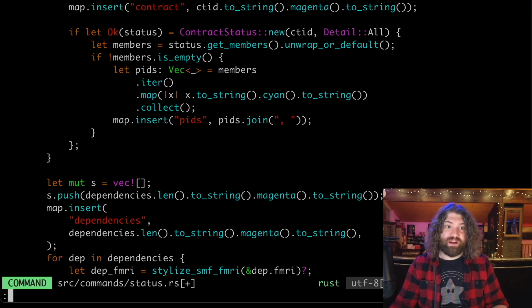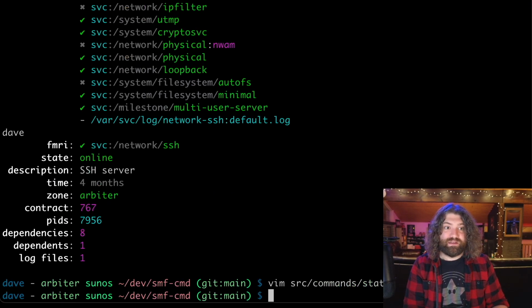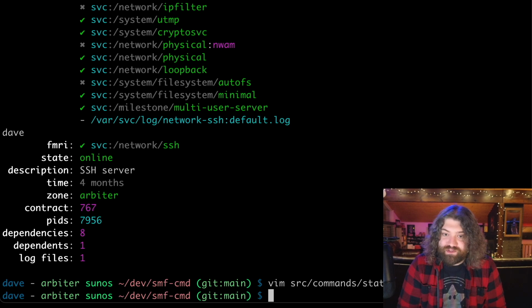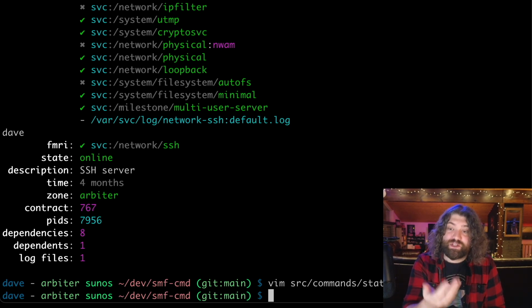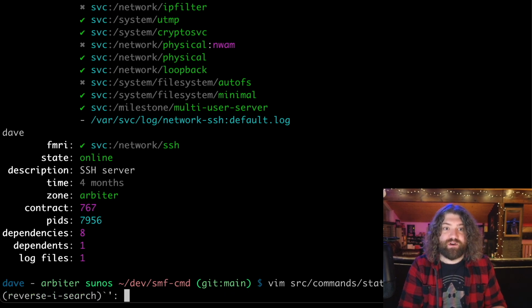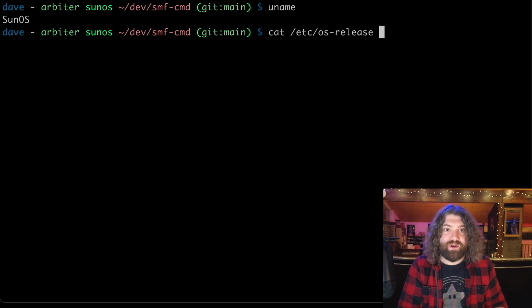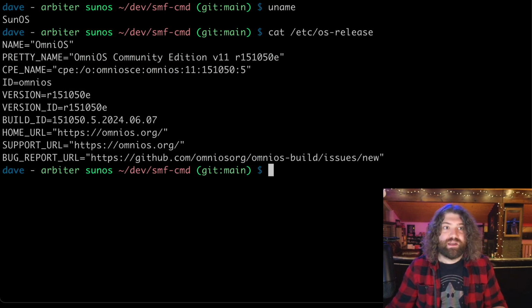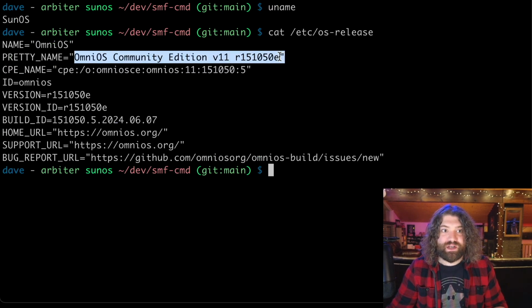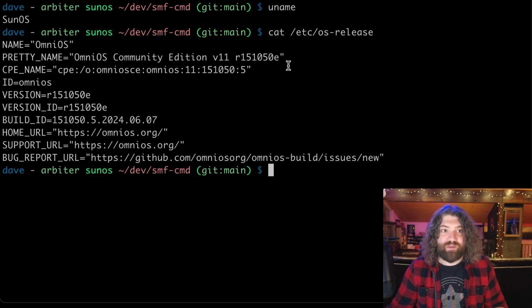So what I'm working on here is I am on an Illumos kernel. Some people think I'm running Linux. This is not Linux. This is Illumos, which is the fork of OpenSolaris. If I were to run a uname, you can see we have SunOS. Actually, wait. Can I do OS release? Do I have that? Hey, I do. Yeah, so the distribution is OmniOS Community Edition, and that's what I'm running, running off of the Illumos kernel.